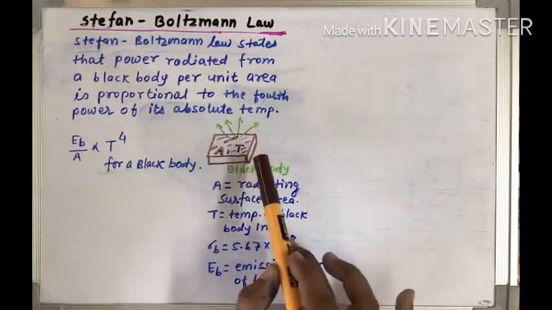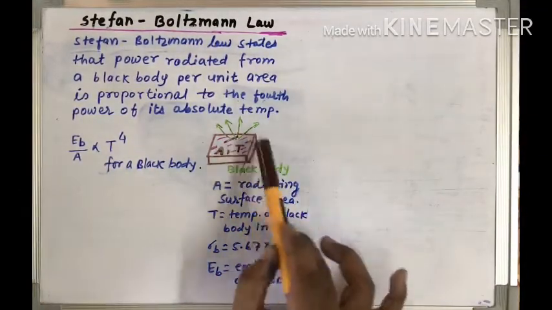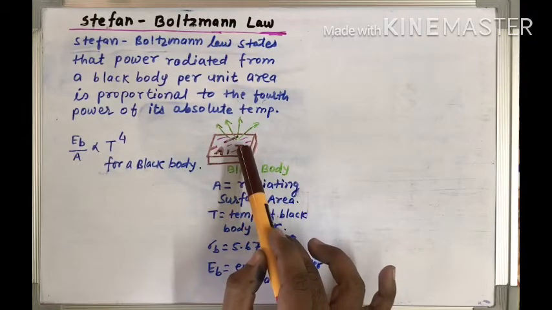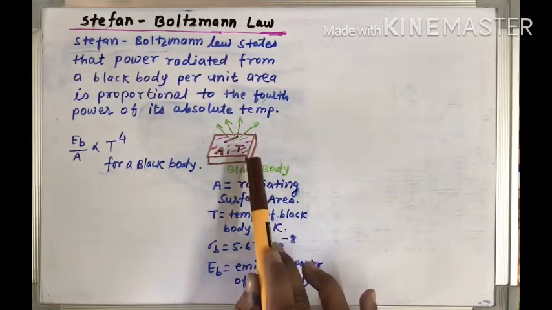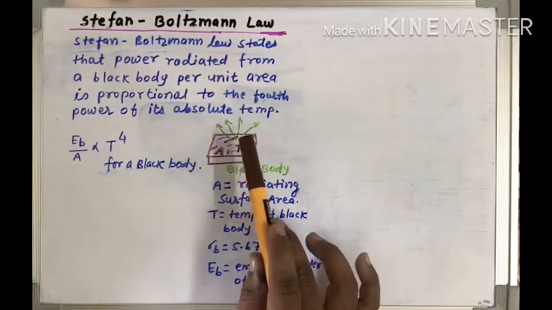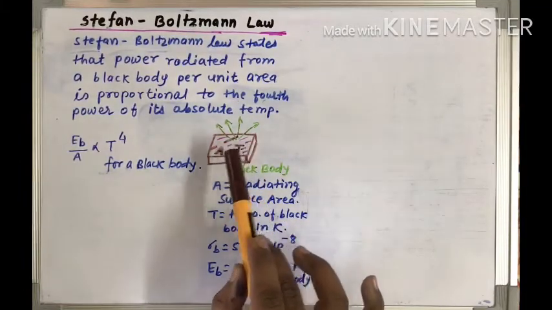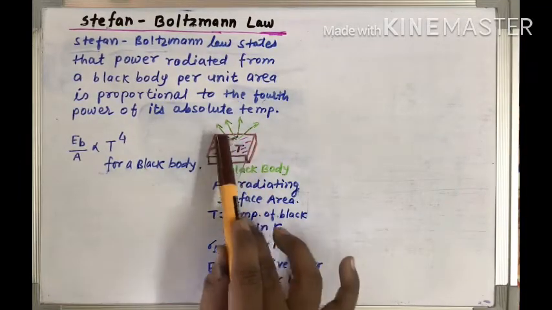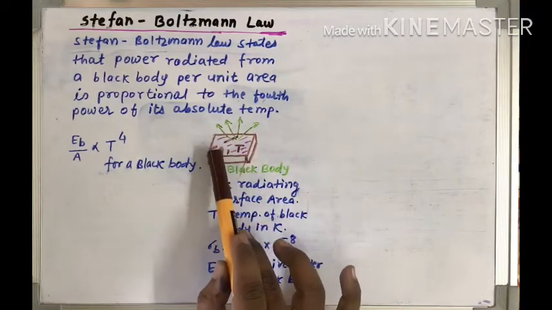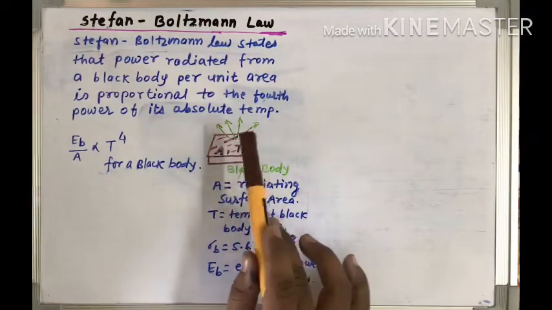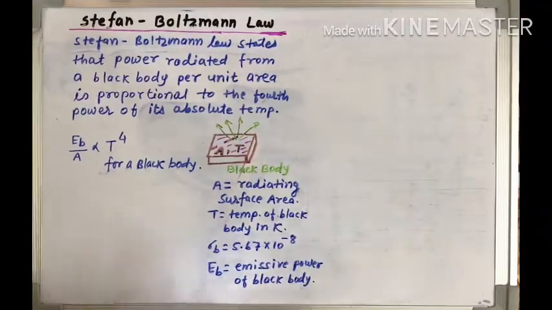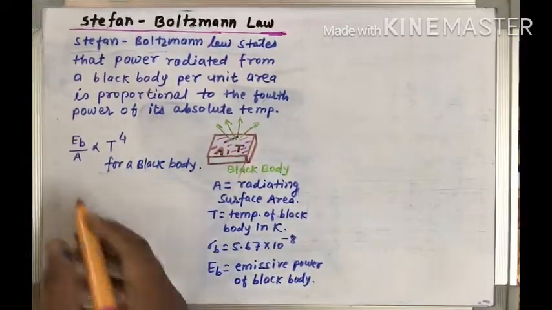So let us have a black body which is at absolute temperature T, meaning this temperature would be given in Kelvin, and one surface of this body having surface area A is radiating the thermal energy.